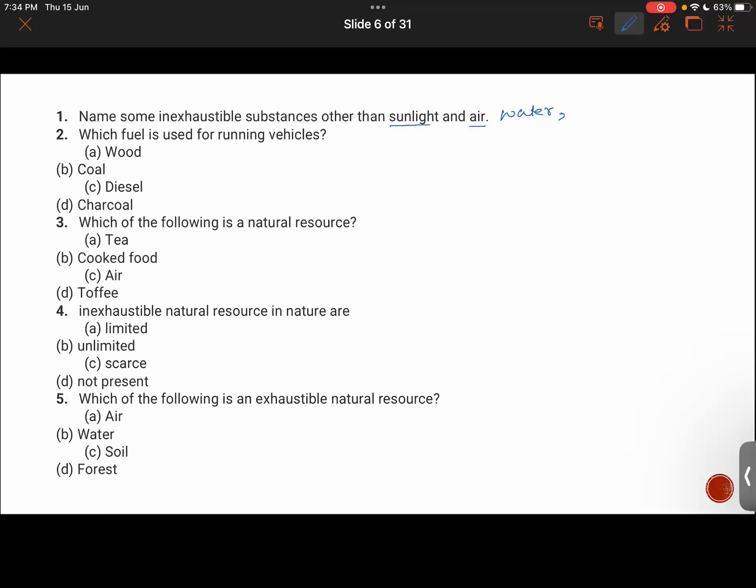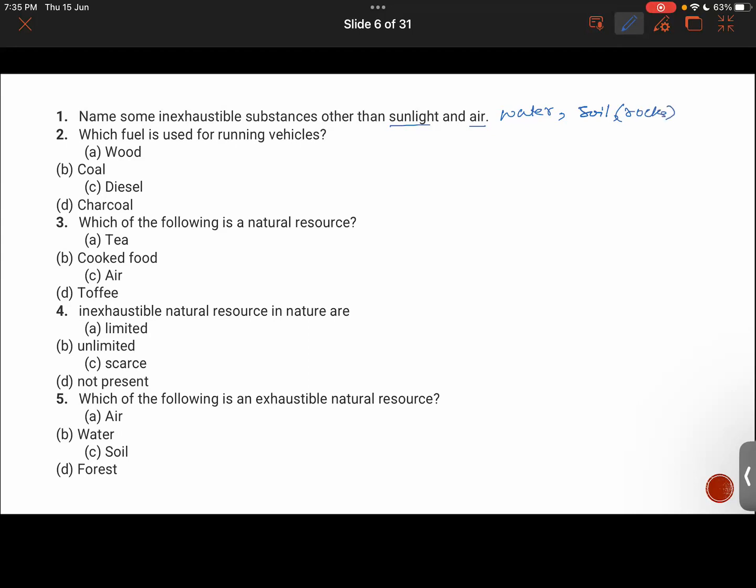Just stress a little bit. The answer is quite simple. Is it not soil? Yes, sir. Soil is also inexhaustible. Water, soil, sunlight, air, right, guys? Under soil, you can include rocks as well.